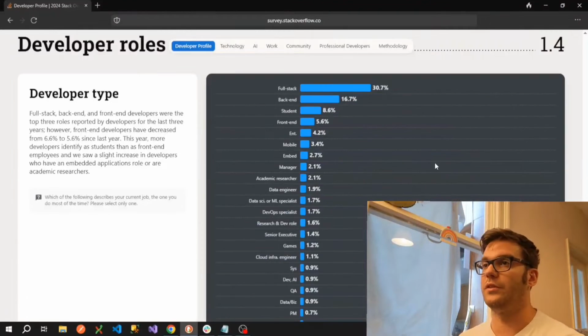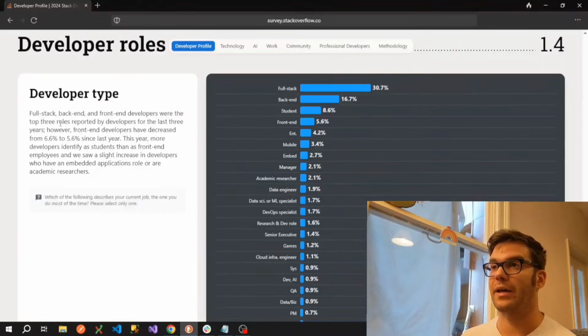So if we move on to developer types, we can see that full stack, backend and front end developers are the top 3 roles for the last 3 years. However, front end developers have decreased from 6.6 to 5.6% since last year, and that's probably to do with some of the layoffs by some of the big tech companies. This year, more developers identify as students than as front-end employees, and they saw a slight increase in developers who have an embedded applications role or are academic researchers.